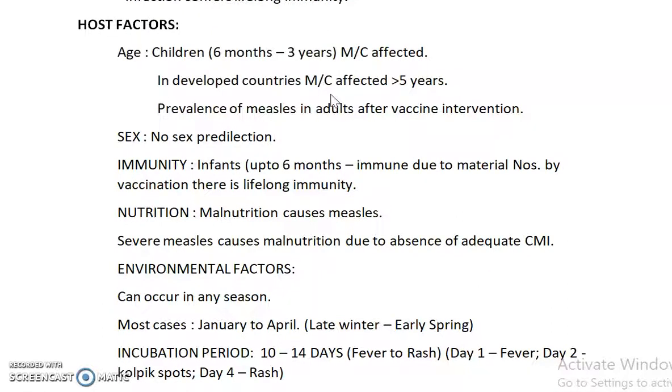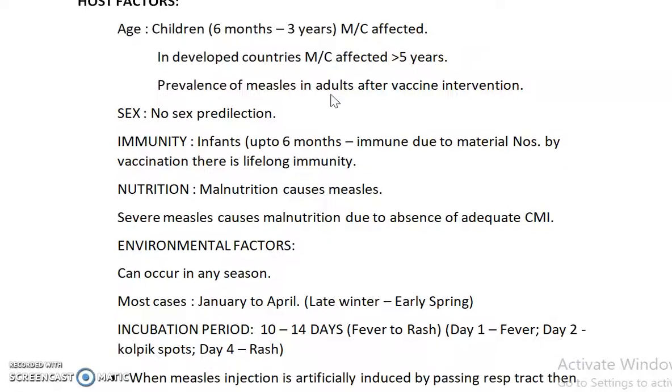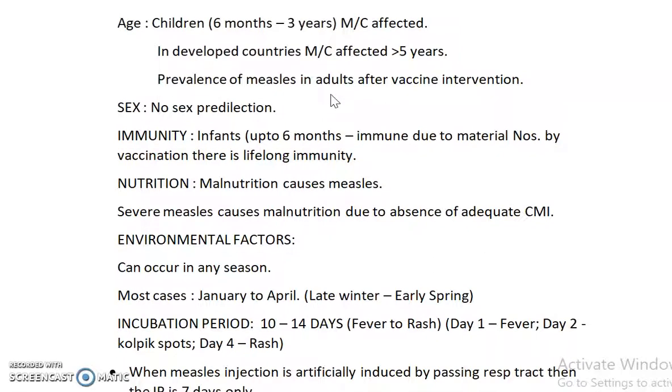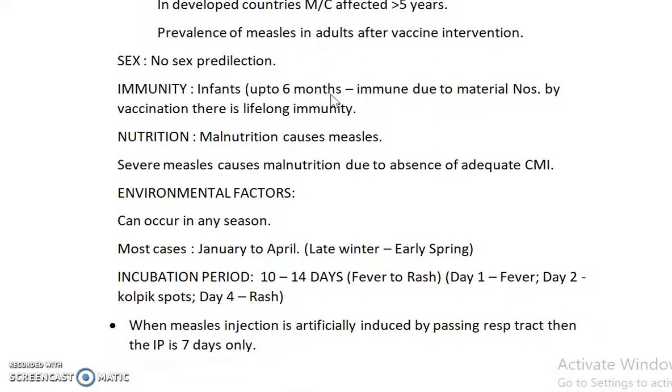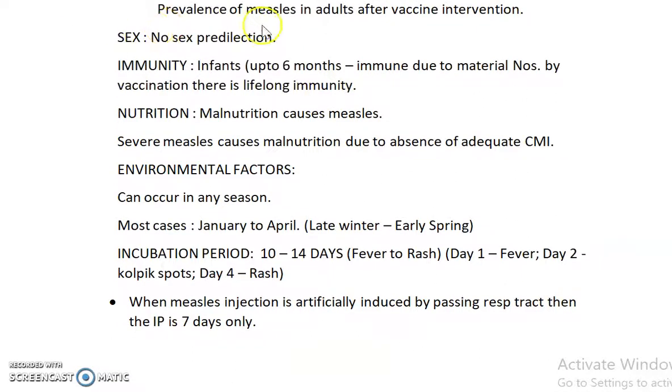Age: the most common age group affected is 6 months to 3 years, and in developed countries it is more than 5 years. The prevalence of measles in adults has increased after vaccine intervention because there is waning immunity in adults and the vaccine coverage in the children is adequate. So there is a changing trend as we have discussed in the problem statement. And there is no sex predilection.